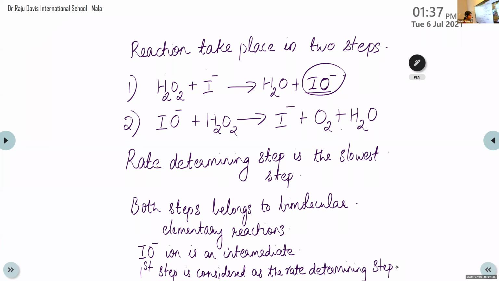In the case of order of reaction, the coefficients are not considered as the order of the reaction. It is experimentally found out. That's why it is considered as a first order reaction. So you have to learn that the first step is the slowest step, so it is considered as the rate determining step. If any intermediate is formed during the reaction, and the formation of that intermediate is very slow, that step is considered as the rate determining step. Clear? You can write there: if an intermediate is formed during any reaction,